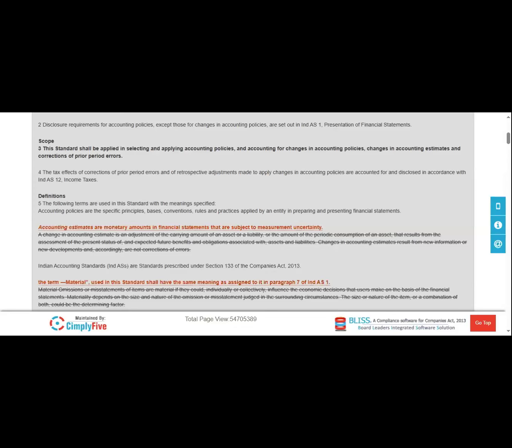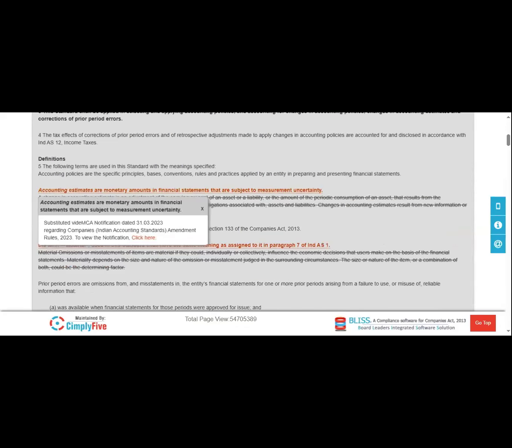Whenever a company wants to apply or change accounting policies, change accounting estimates, or rectify errors, they first need to refer to AS8. So this is the scope of AS8.